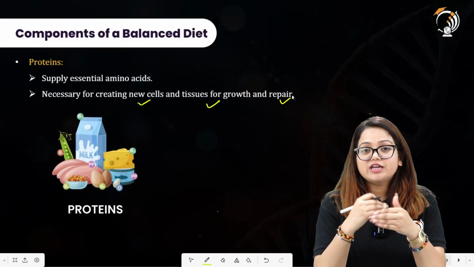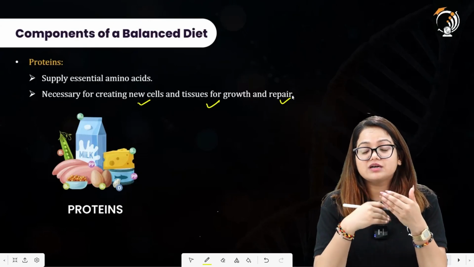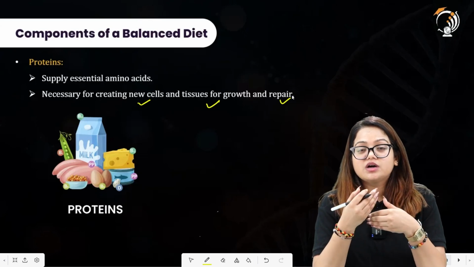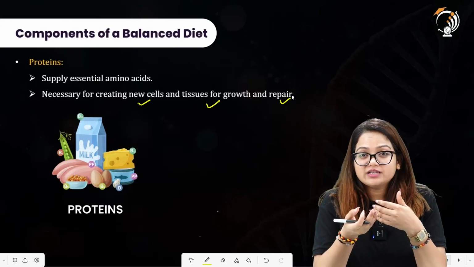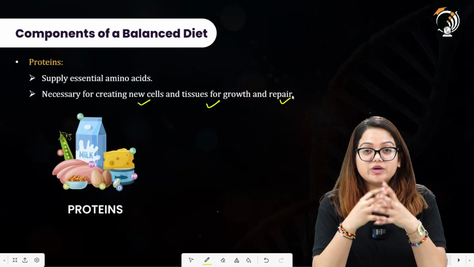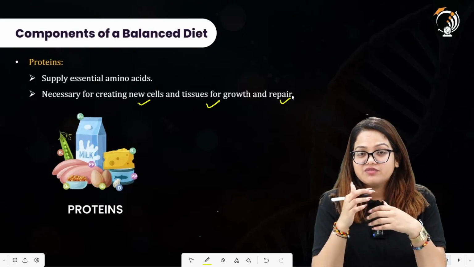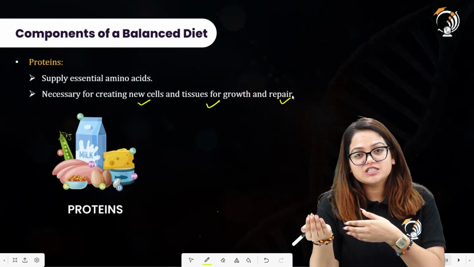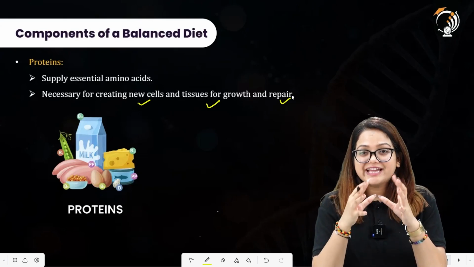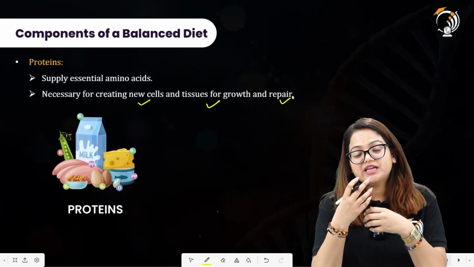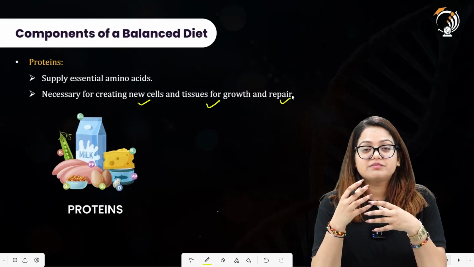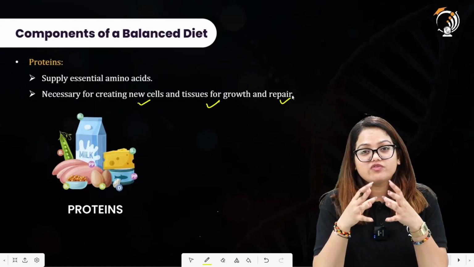So in order to make new cells, new tissues, and to repair the damaged organs as well, we require fat and protein to build up the new cells, because all of these help in multiplying our cells and making most of the cell components.